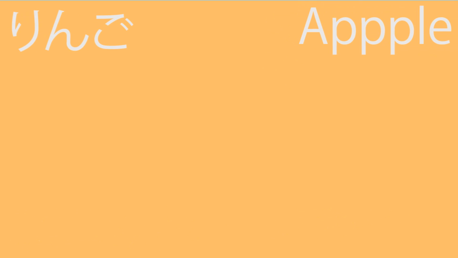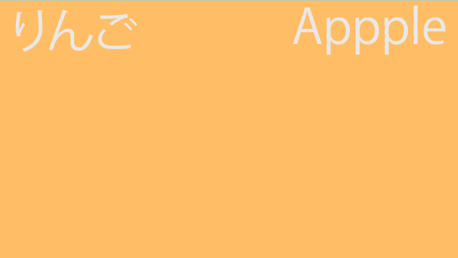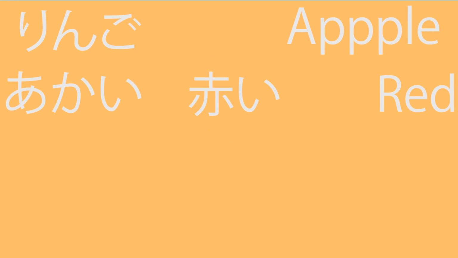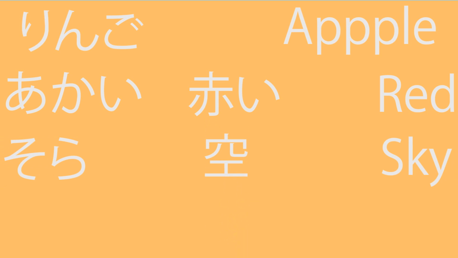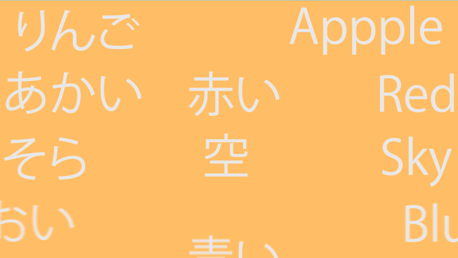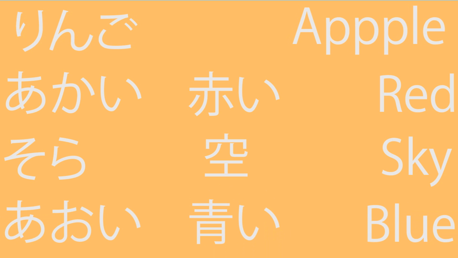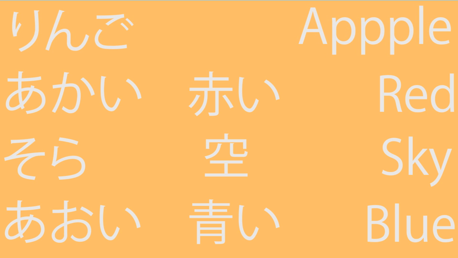Ringo means apple. There's a reason for this later on. Akai means red. Sora means sky. Aoi means blue. So without further ado, let's go and make our own sentences.